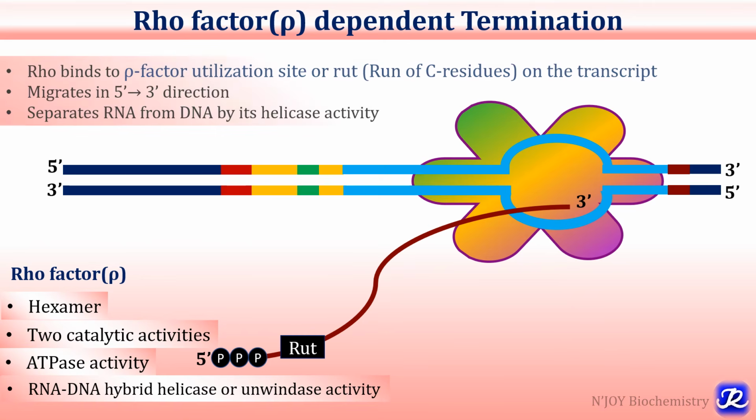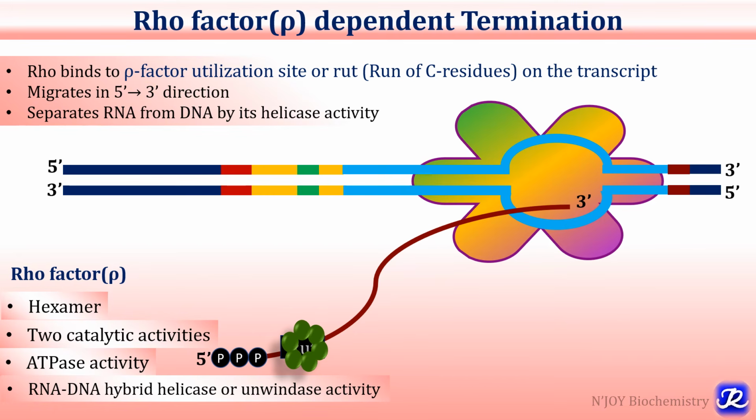Now this RNA transcript has a rho factor utilization site, or RUT site, which is rich in cytosine residues, and this rho factor binds to these sites. By binding to this RUT, it translocates in the 5' to 3' direction along this RNA transcript, and by its helicase activity, it separates RNA from DNA.